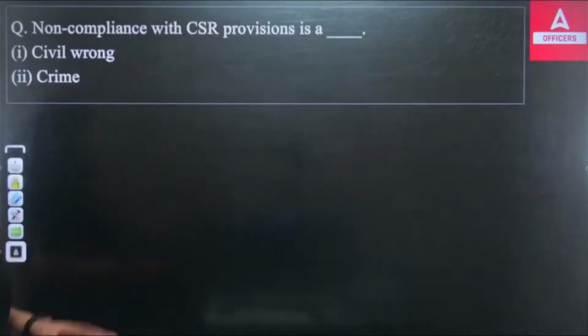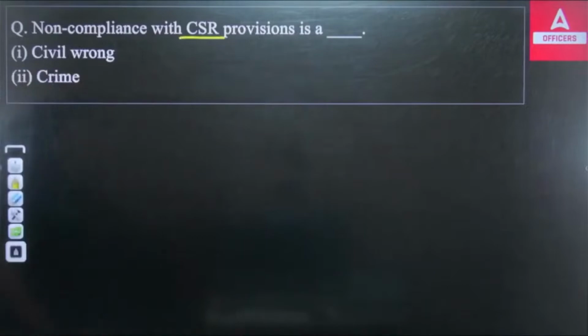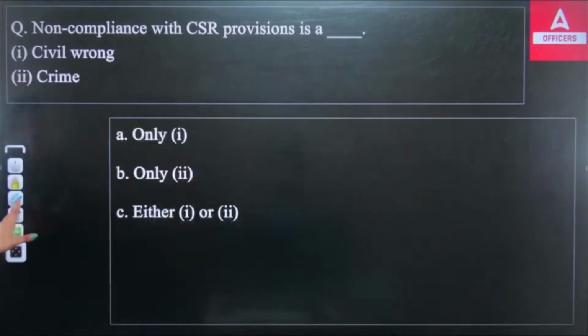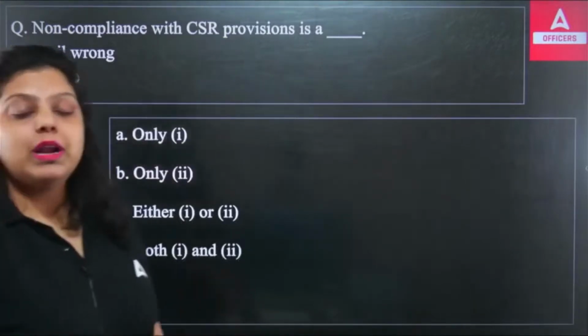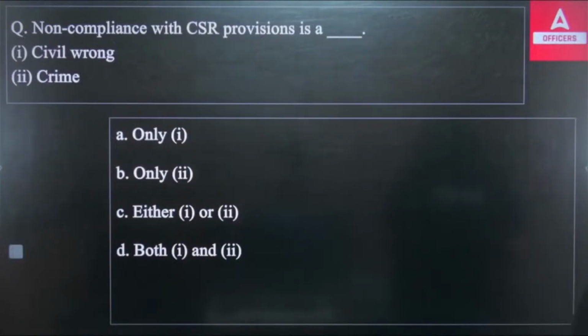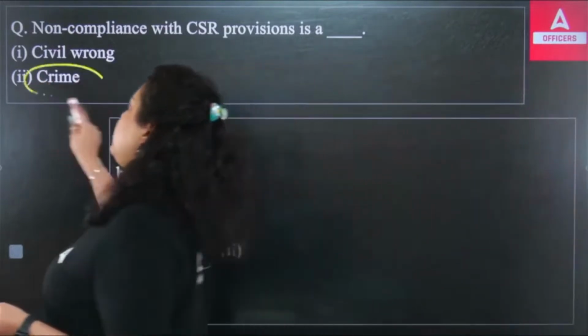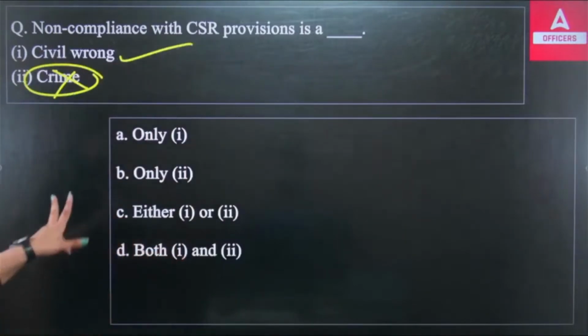Non-compliance, I have just answered you. Non-compliance with CSR provisions is a dash. Is it a civil wrong? Is it a crime? If you are not fulfilling the provisions of the CSR, will it be counted as a civil wrong or as a crime? The right answer here: it used to be a criminal offense, but not anymore. Since 2020, we are counting it as a civil wrong, so the right answer will be A.